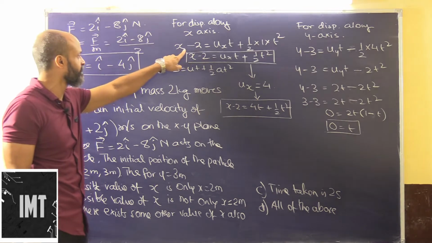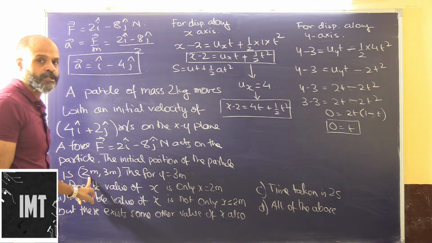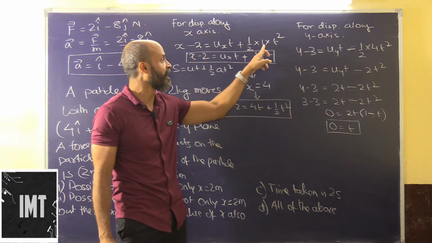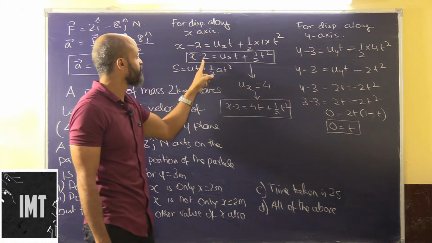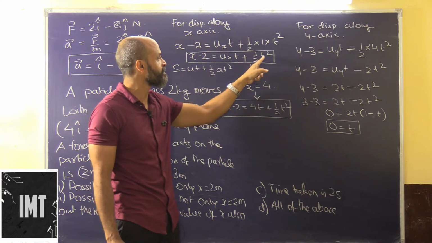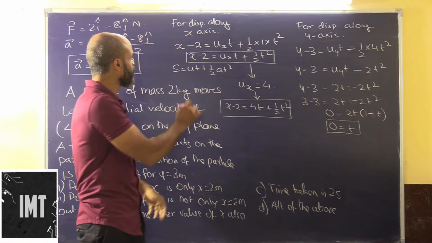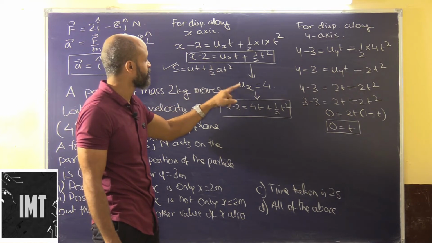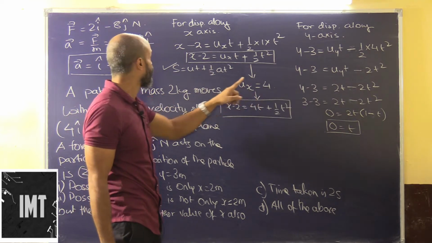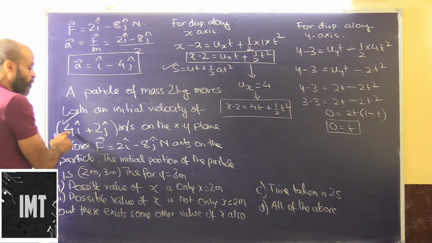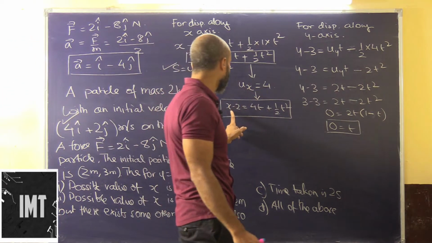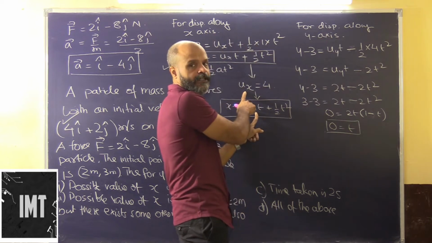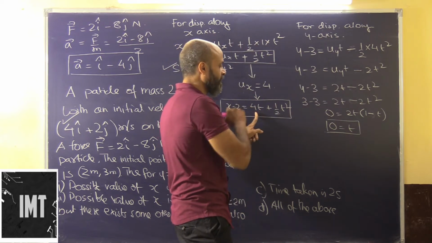See, for displacement along the x axis, the initial position is 2 meters. So x minus 2 will be equal to uxt plus half into 1 into t square, which means x minus 2 is equal to uxt plus half t square. Applying this formula, s is equal to ut plus half t square. So ux will be how much? If ux is equal to 4, as it is given here, 4 i cap, then ux is 4, so x minus 2 will be equal to, ux is the initial velocity along the x axis, 4t plus half t square.